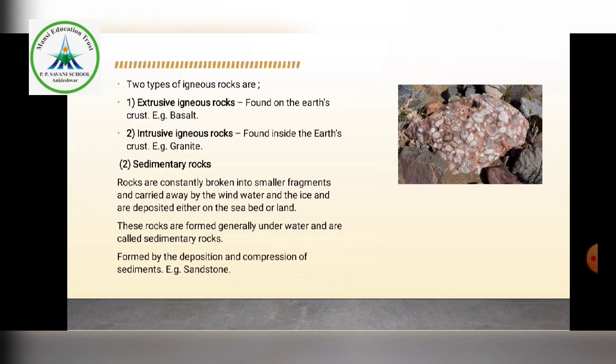So rocks also are formed in this way. Especially sedimentary rocks are formed by deposition, first of all deposition, and afterwards compression, adjustment there. In this way the rocks are formed, sedimentary rocks. For example, sandstone.